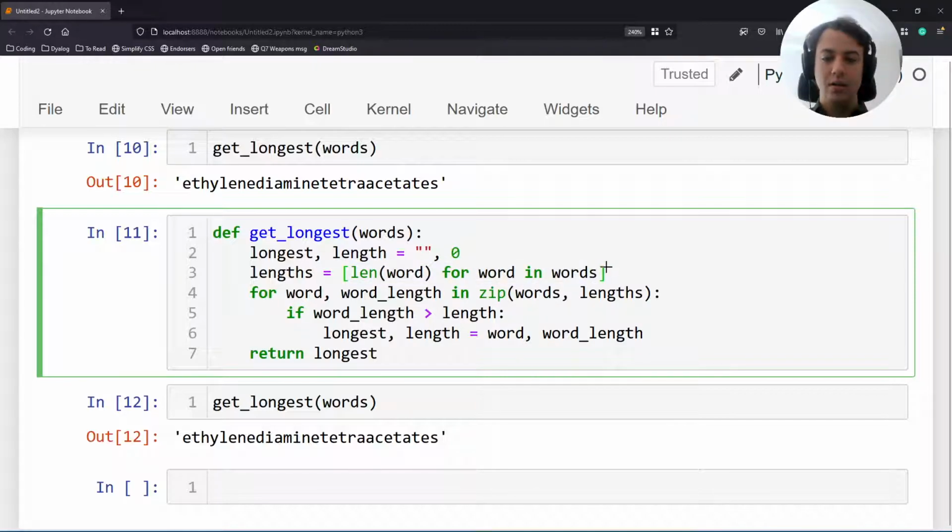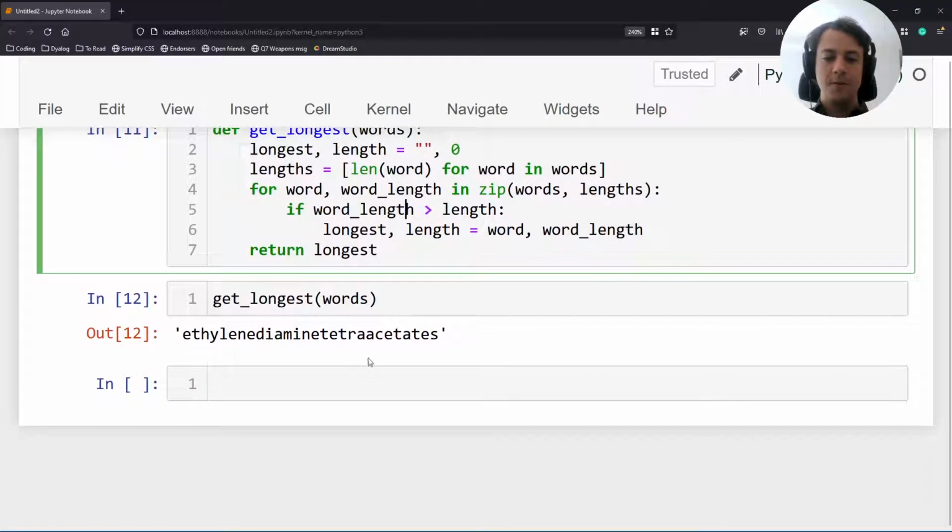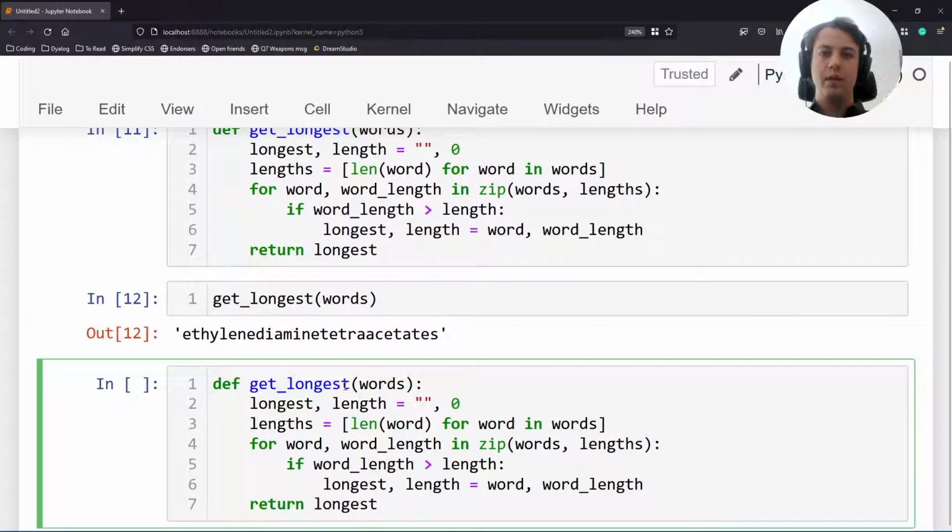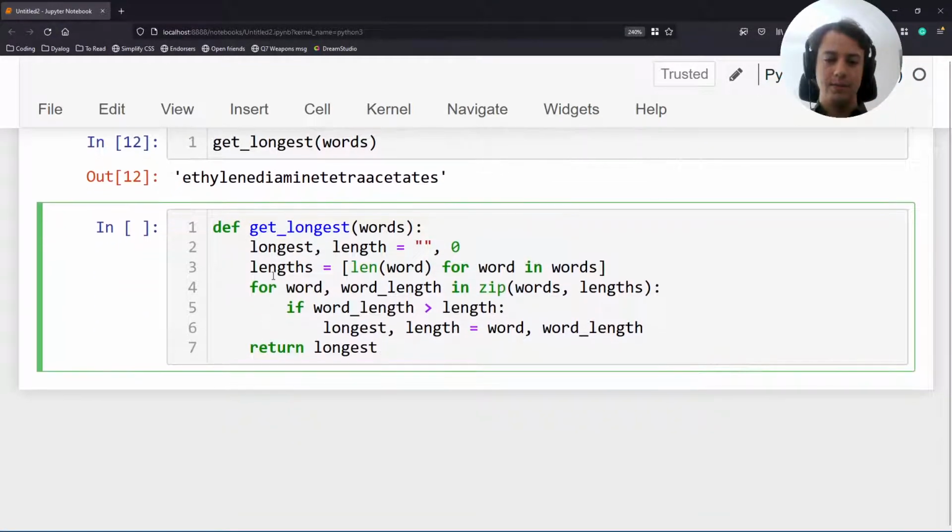Now, what can be annoying is that this list comprehension here is computing a new list. This is building a new list of stuff. And if the list of words is very long, now instead of having a very long list, we have two very long lists. And for the memory consumption, for example, we might not want to have two very long lists in memory. So there is a way to go about this. We can fix this, or work around this, by doing something else.